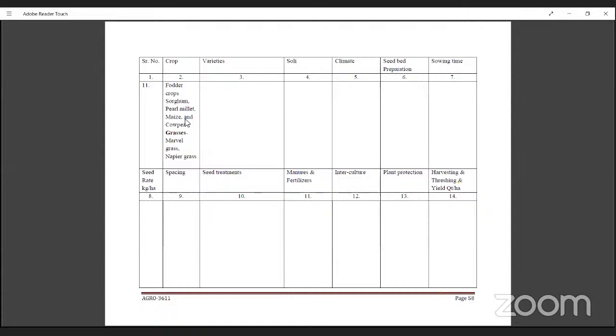Okay, I will share the PDF. You have to write in your own handwriting and send a PDF, not having much size.